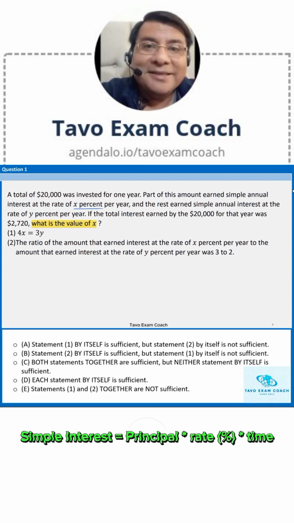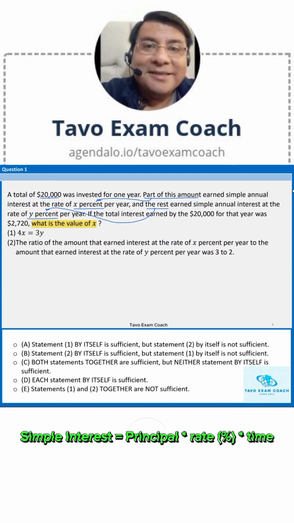X is a percent. So we know that the $20,000 were divided in two parts. They mention a first part of the amount that was related to this interest rate, and there is another part of the $20,000 called the rest, which had a different interest rate, Y%.